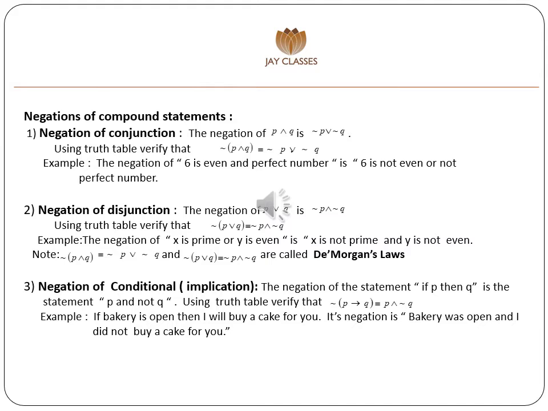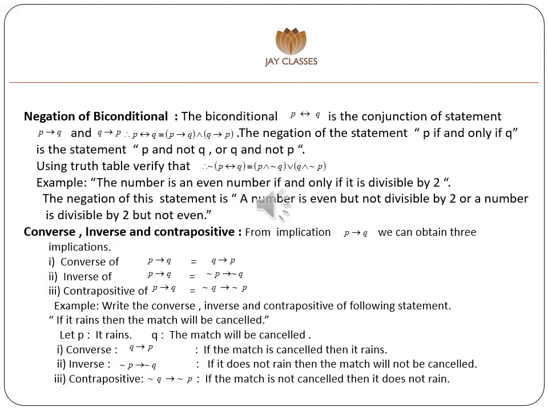The negation of the statement if P then Q is the statement P and not Q. Using truth table, verify that negation of P conditional Q is equivalent to P and negation Q. For example, if bakery is open, then I will buy a cake for you. Its negation is bakery was open and I didn't buy a cake for you.